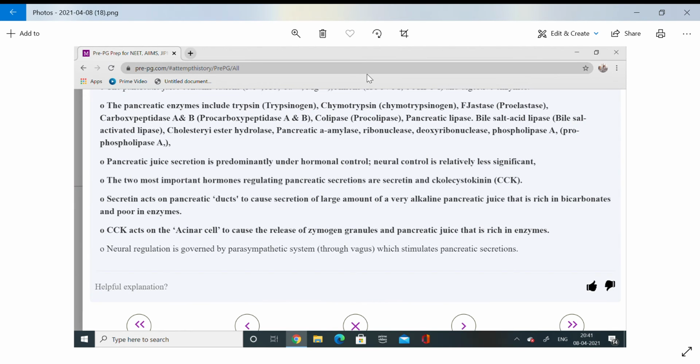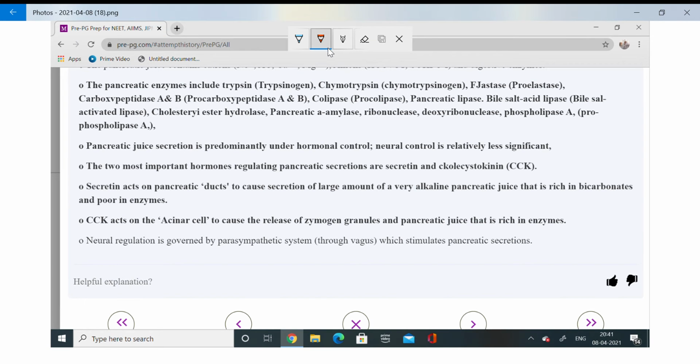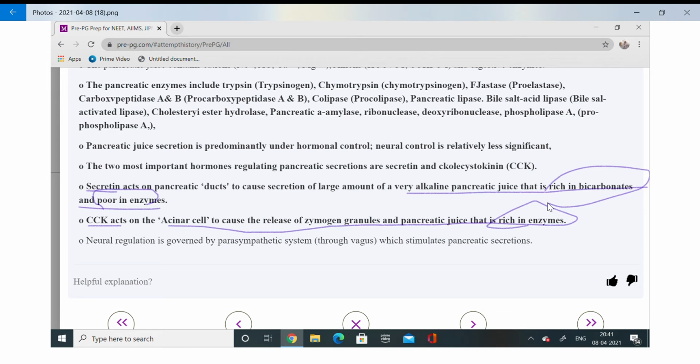So here you can see the secretin. I just wanted to focus on this region. Secretin produces a large amount of alkaline pancreatic juice, rich in bicarbonate but poor in enzyme, whereas cholecystokinin acts through acetylcholine to release zymogen granules and pancreatic juice that is rich in enzyme. This is rich in enzyme, this is poor in enzyme but rich in bicarbonate. So this is what an MCQ question can come from in this region.